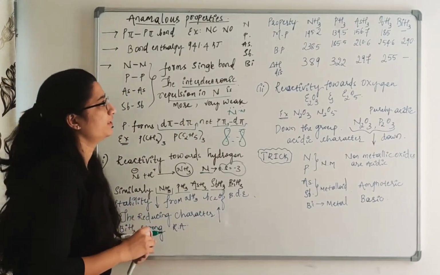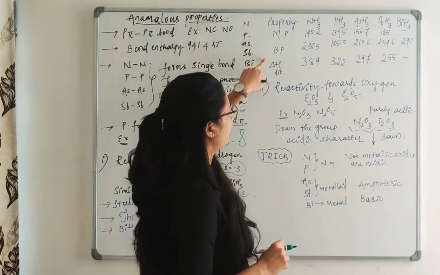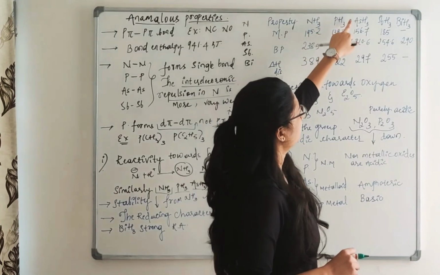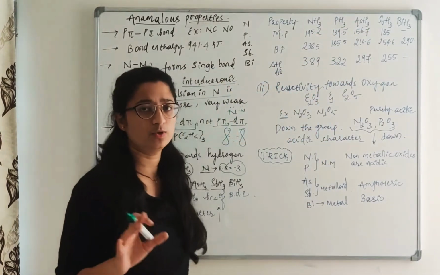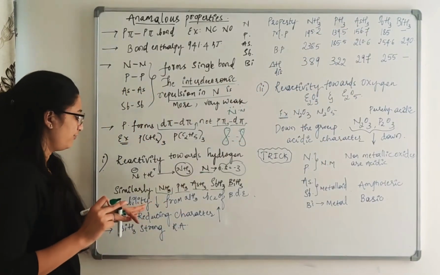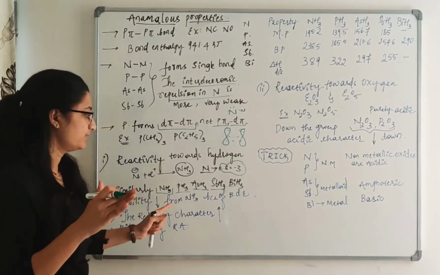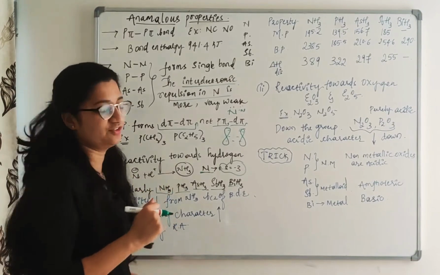Here I have written the properties: melting point, boiling point and the dissociation enthalpy value for NH3, PH3, AsH3, SbH3, BiH3. That we'll study. What I have told you is that the stability of these hydrides decreases from NH3.